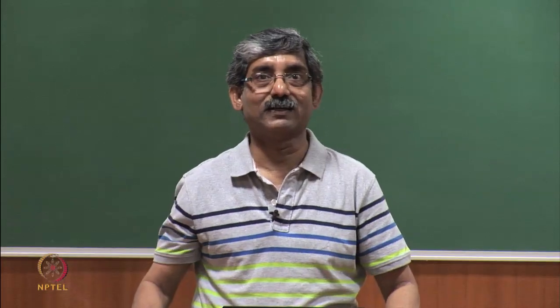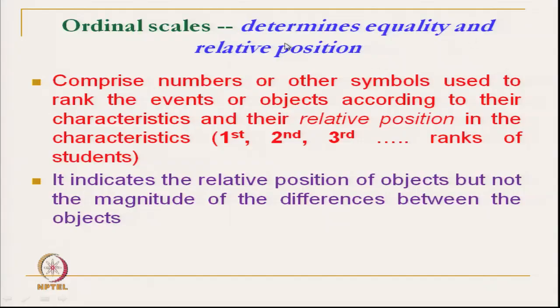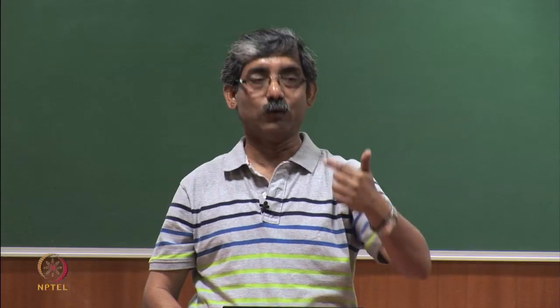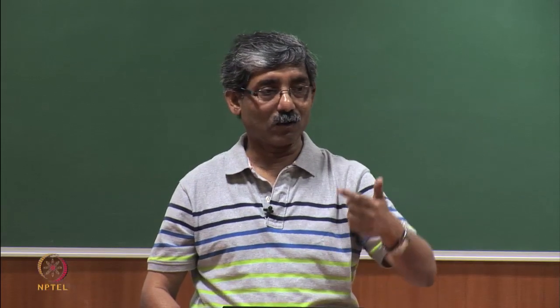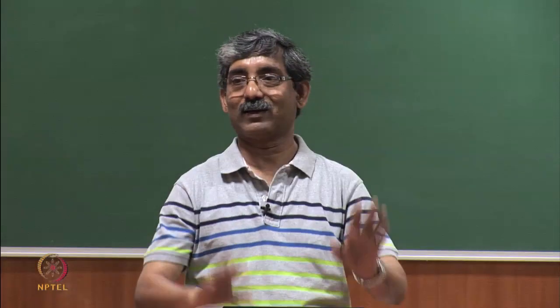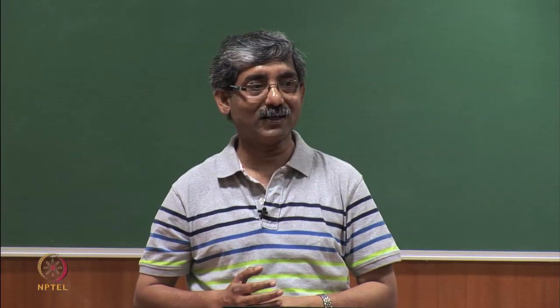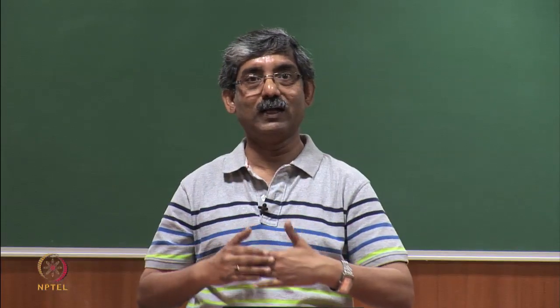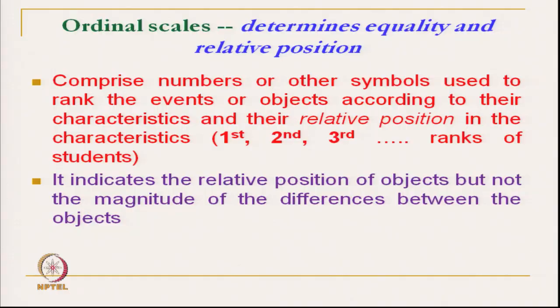This much the ordinal scale can tell. And silk also, silk 1, silk 2, silk 3, but it cannot tell whether the difference between wool 1 to wool 2 or wool 2 to wool 3 is equal. It cannot tell how much difference there is. This scale only gives the ranking.